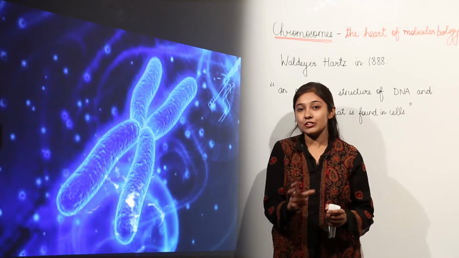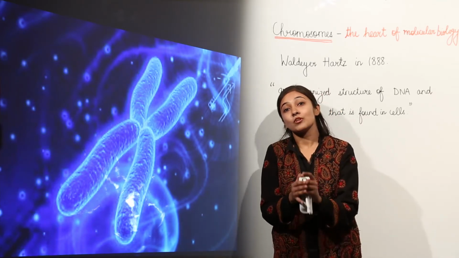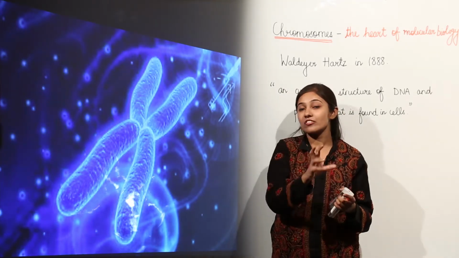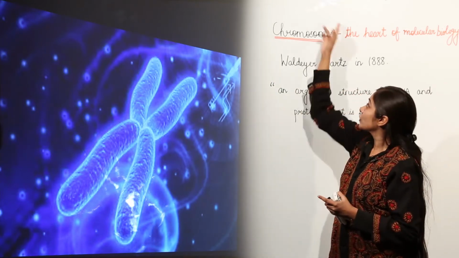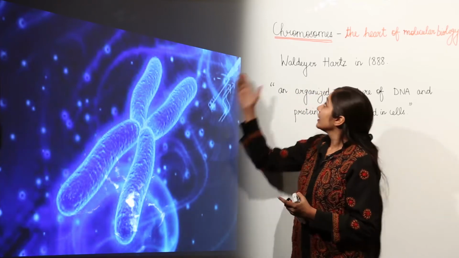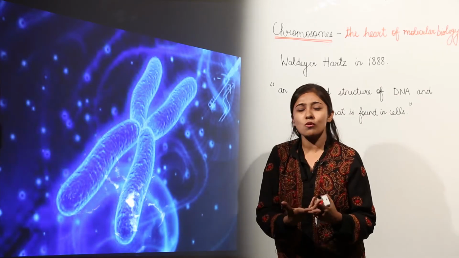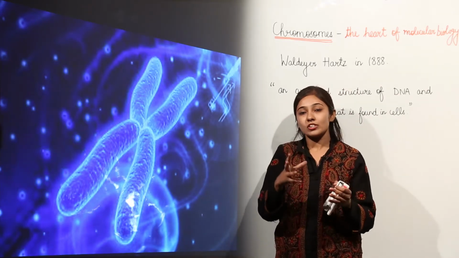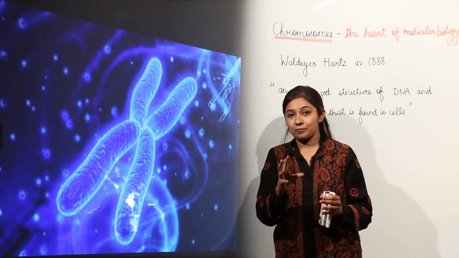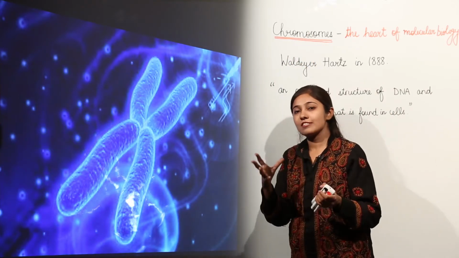As you have studied cell division, these chromosomes replicate during cell division, and crossing over occurs in meiosis, that is reductional division. So these chromosomes are responsible for hereditary information. That is why these chromosomes are important in molecular biology and when we study genetics. So in this topic we are going to discuss the structure of chromosomes, what chromosomes are and how these chromosomes function as carriers of hereditary information, and what the specific unit is that leads to generation of such variations during